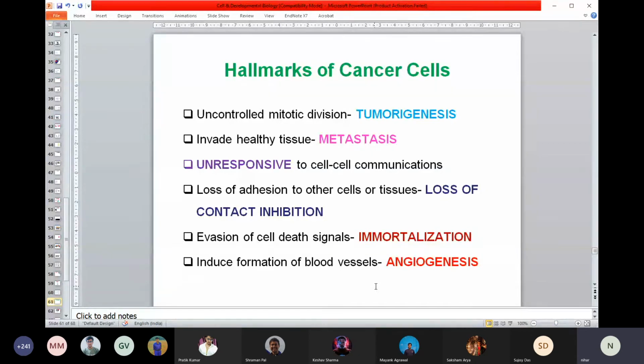But let's not lose hope. The subject is still moving ahead. People are looking for suitable drugs which can kill those cells.